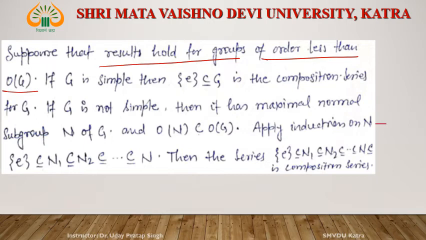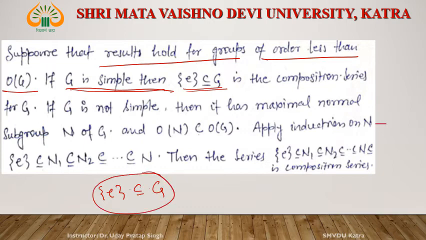Now, two cases arise. Number one, G is simple. When G is simple, there is nothing to prove. Why? Since G is simple, for a simple group we know that between E and G no subgroup exists, and this is a composition series, since between these two no subgroup exists and G by E is simple.